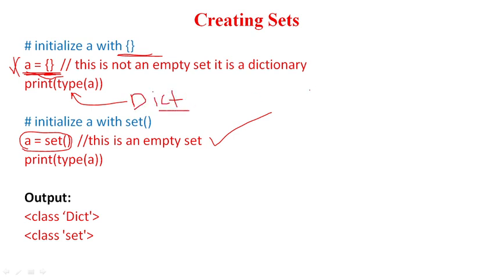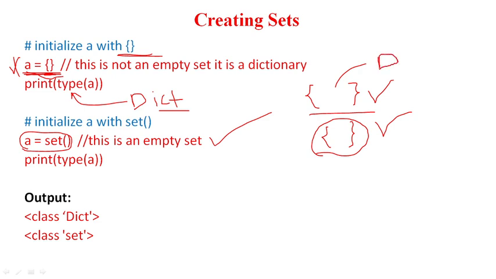Dictionary also uses the curly braces, and set also uses the curly braces. The compiler might get confused about which one is an empty set and which one is an empty dictionary. So by default, whenever you try to create an empty set this way, the compiler will treat it as an empty dictionary. If you want to create an empty set, you must use the set function. Direct initialization of an empty set is not allowed, and if you do so, it will be treated as a dictionary.